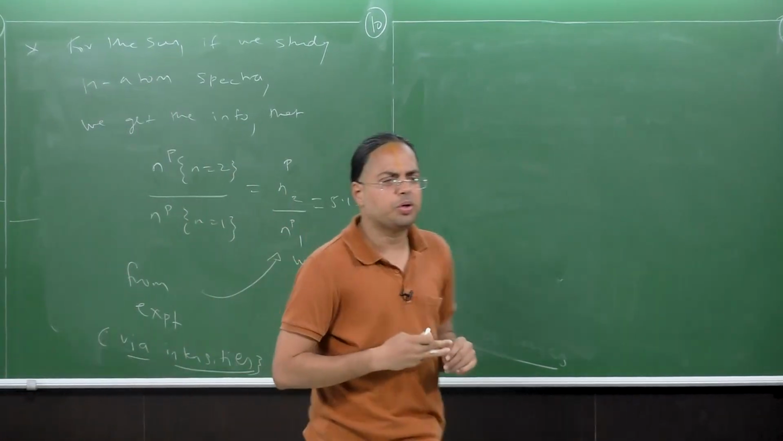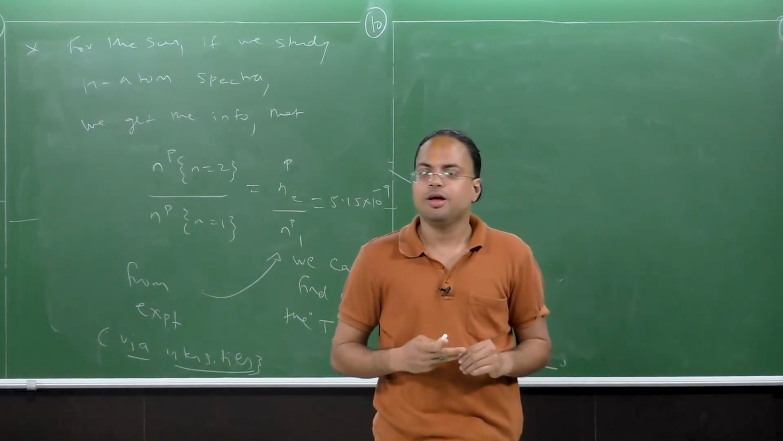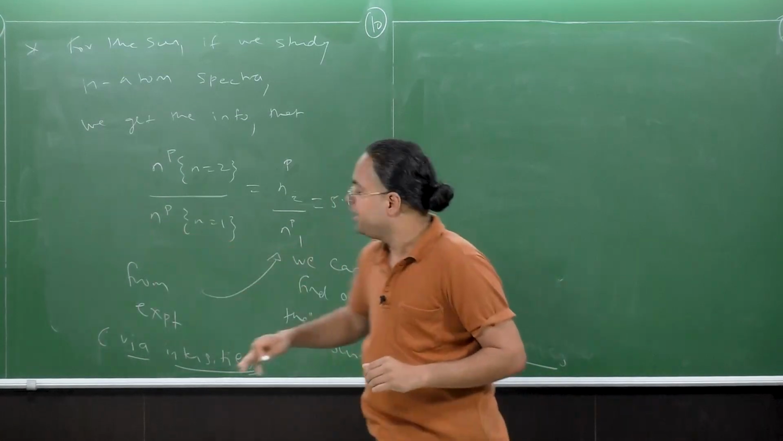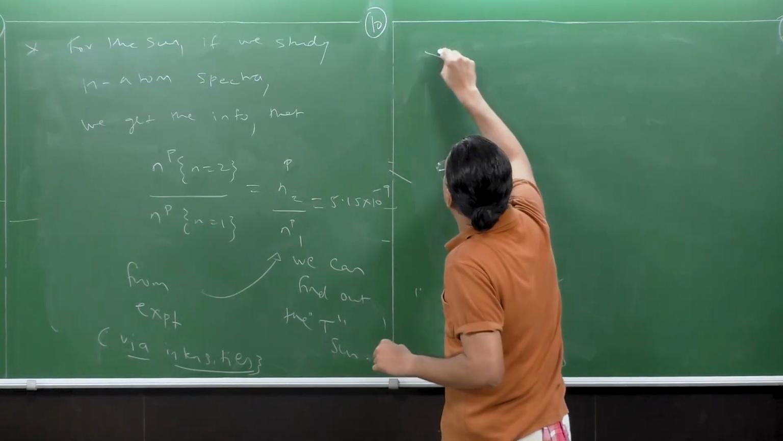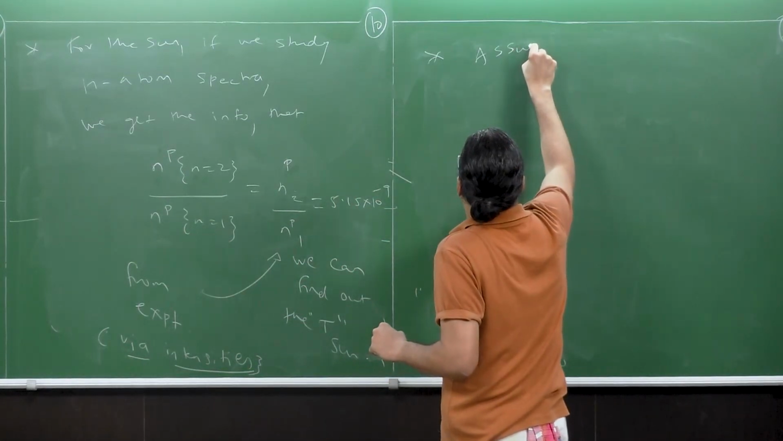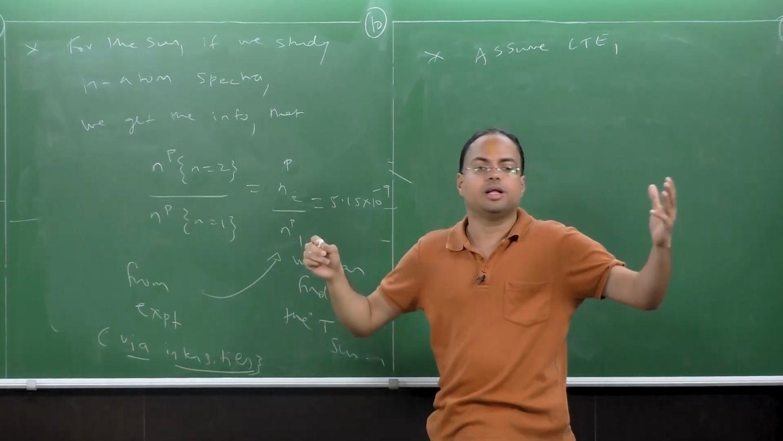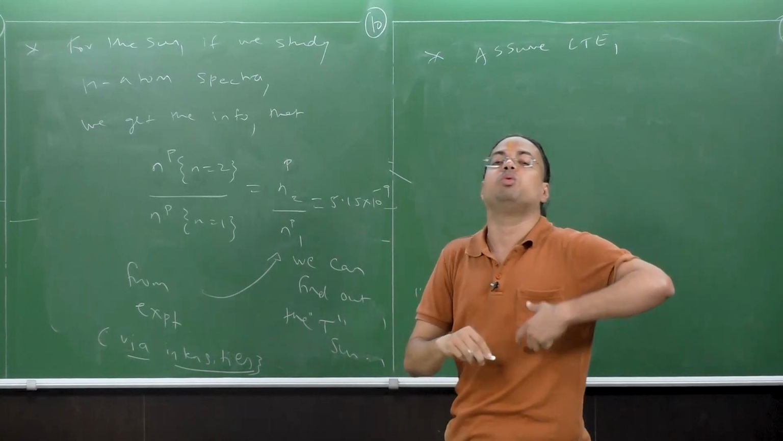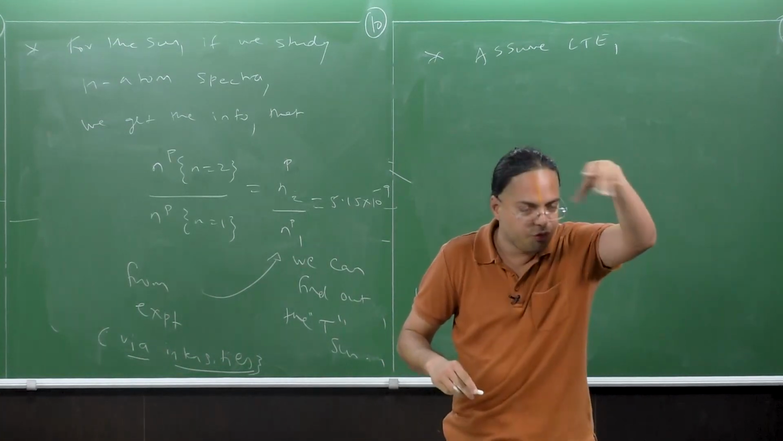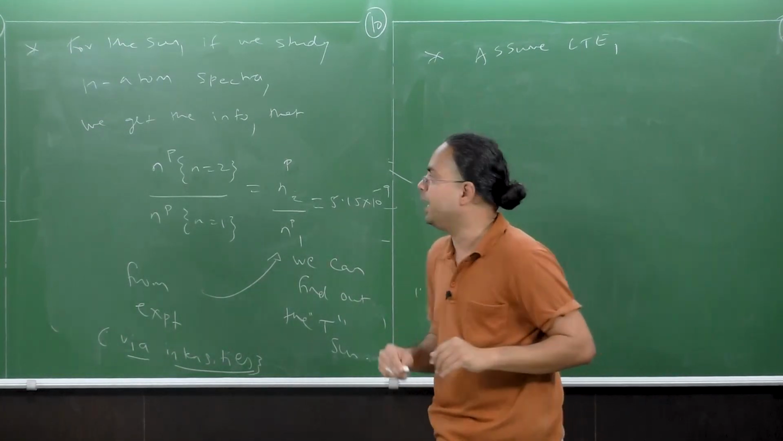What do you think we're going to do? Well, recall from our previous tutorial, we're going to first assume LTE. We're going to assume LTE, in other words, that I can even define one particular temperature value for the sun surface.